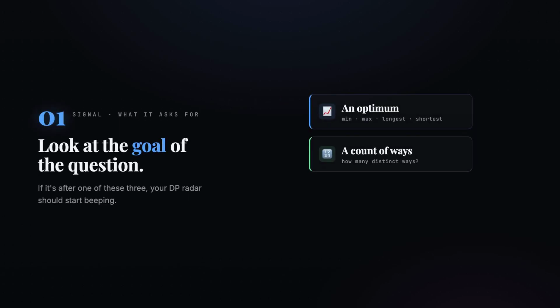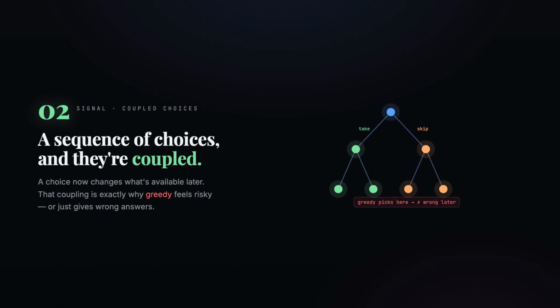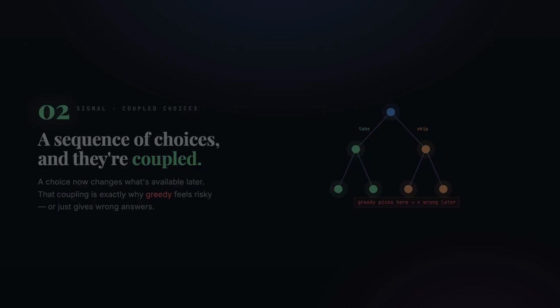First, look at what the problem is asking for. It wants either an optimum, a minimum, a maximum, the longest or the shortest, or a count of ways, or a feasibility answer: can we reach, partition, or make something. Second, you make a sequence of choices, and those choices are coupled. A choice now changes what's available later. That coupling is exactly why greedy feels risky, or just gives wrong answers.